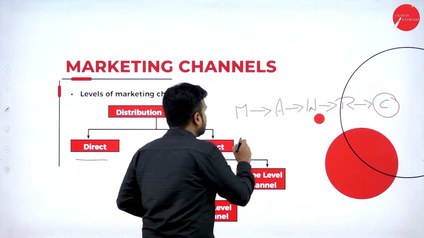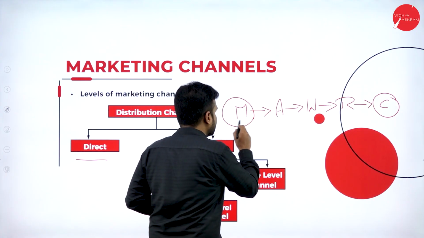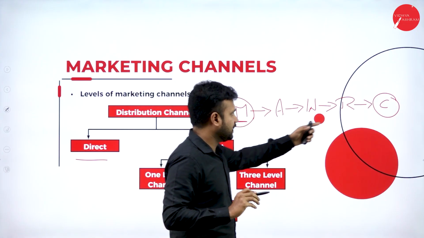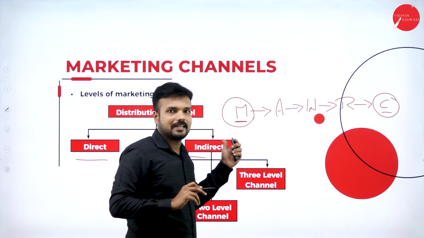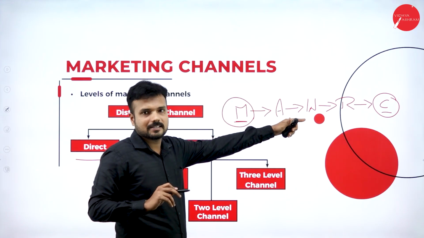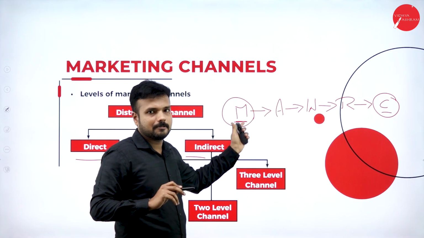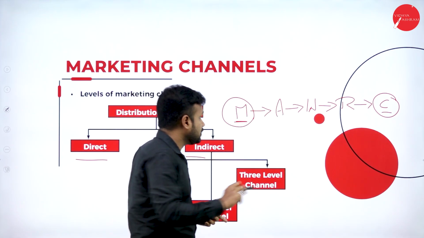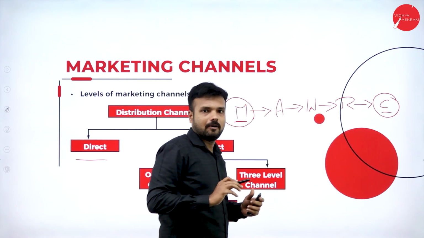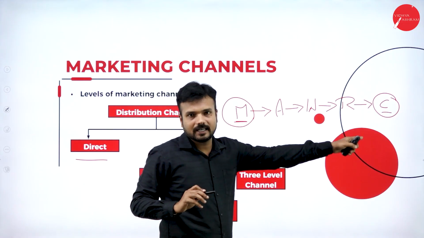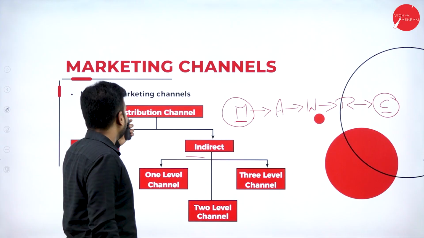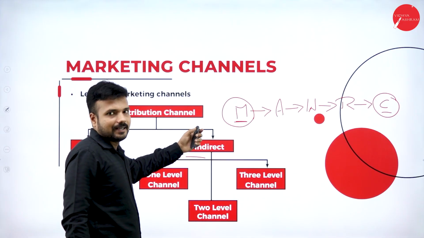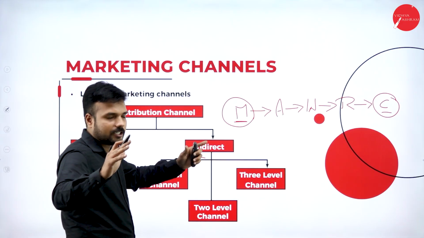Here there are two important parties: one is the manufacturer, one is the consumer. Without the manufacturer no business happens, without the consumer no business happens, because these people play a vital role. Without the intermediaries the business can happen, but without the manufacturer and the consumer, the business never happens. So when it comes to distribution channels, as I said, it is classified into two categories.